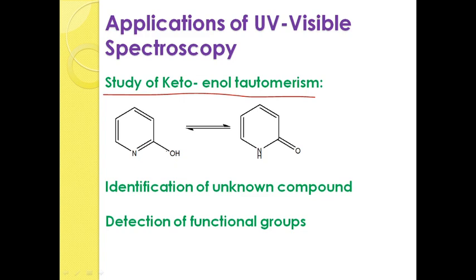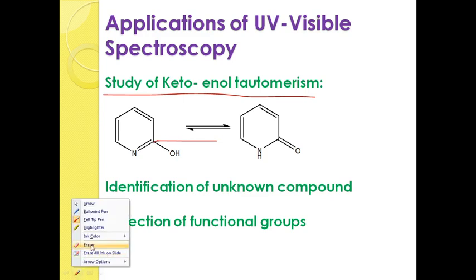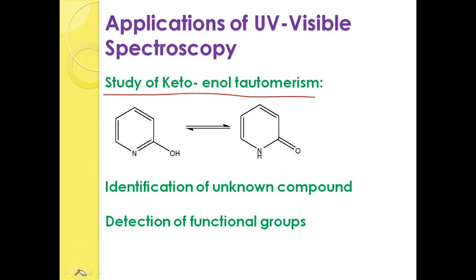When 2-hydroxypyridine undergoes keto-enol tautomerism, it can be given as an alpha beta unsaturated compound like this. Initially it is a simple alcohol, because alcoholic substitution is present here. So for carbon to oxygen you have a single bond.